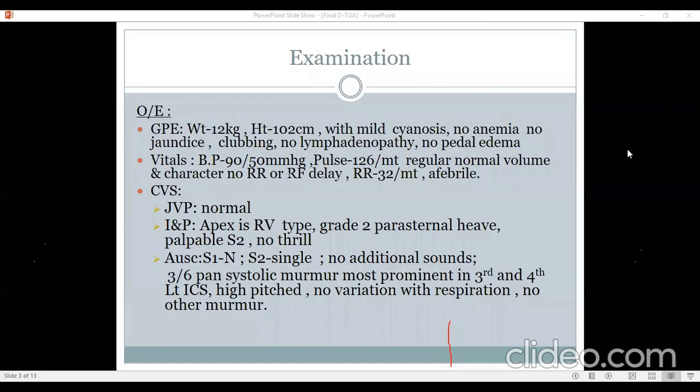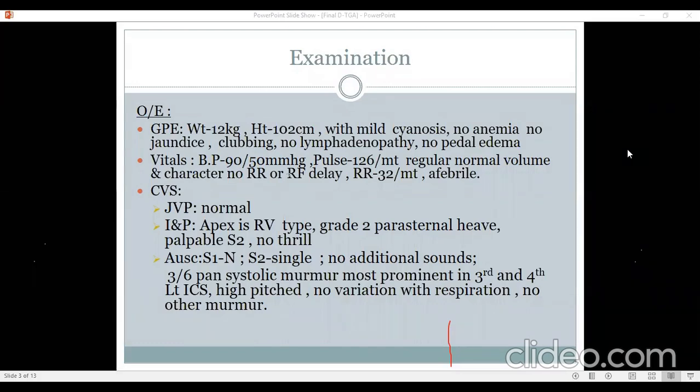So we should think about transposition with intact septum, transposition with VSD, truncus arteriosus, TAPVC. We should think about it because it's an RV apex, a grade 2 parasternal heave. The only point against it is that the second heart sound is not wide and fixed, which you expect in a TAPVC patient, and truncus arteriosus, etc. also.